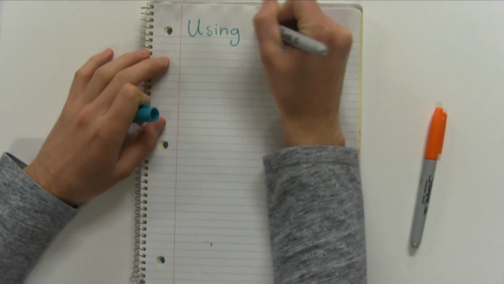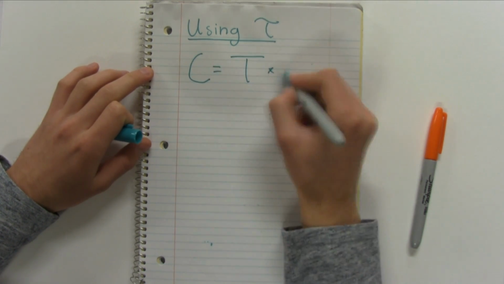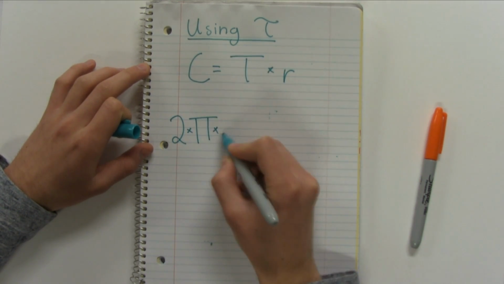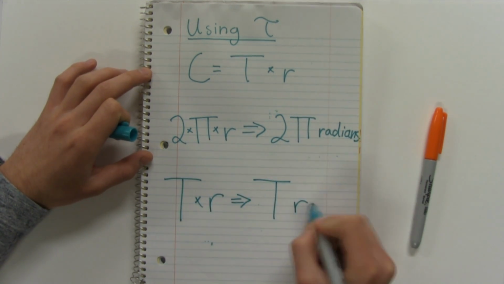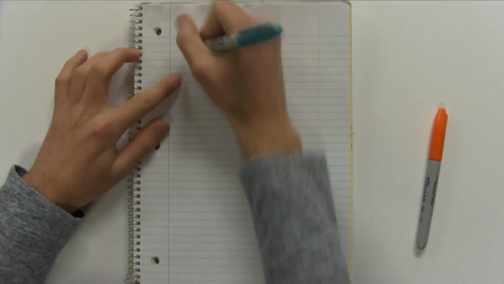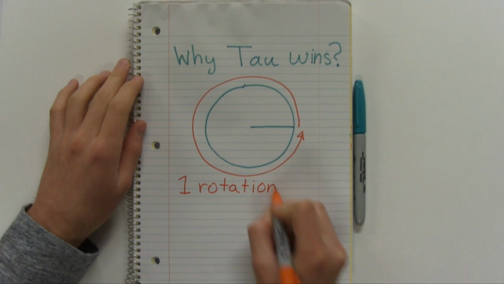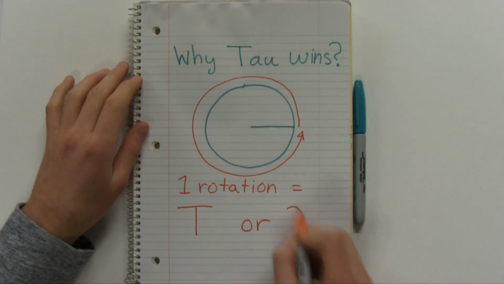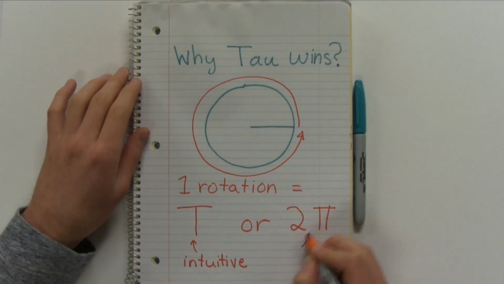Now let's try using tau instead. With tau, circumference equals tau times radius. And for the same reason that 2 times pi times radius corresponds to 2 pi radians, tau times radius corresponds to tau radians. Now, here's why tau is more intuitive when it comes to the unit circle. Because of what we just proved, one rotation around the unit circle can either be equal to 1 tau, which is pretty intuitive, or it can be equal to 2 pi, which, while still accurate, is less intuitive. Tau wins this round. Let's step back into our thought bubble.